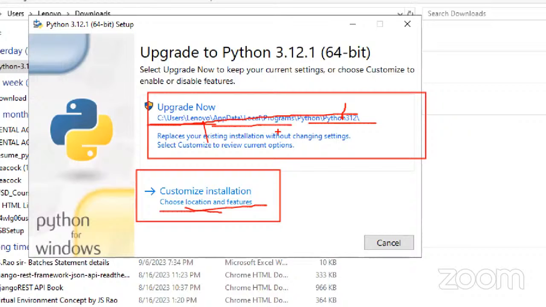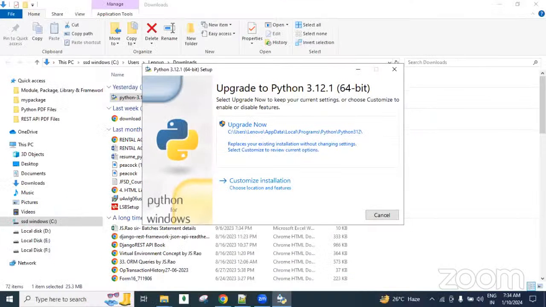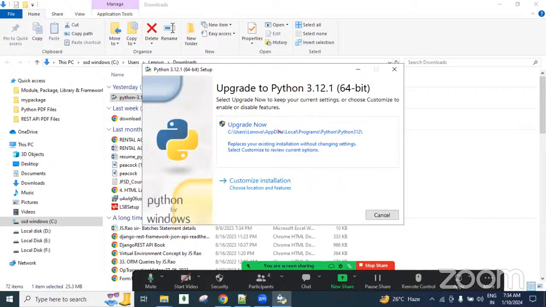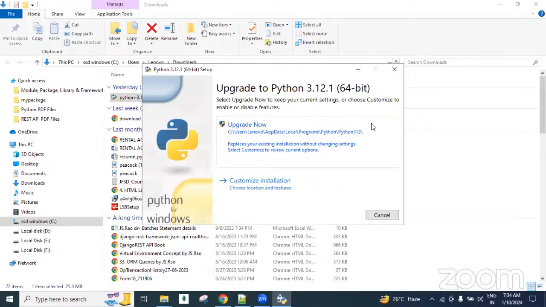In the industry also, guys, people are using these default paths most of the time. After gaining more experience, later you can uninstall your Python and choose your custom location. That's all your wish, guys. So simply click on here. Whenever you click here, it is going to install, asking for the next permissions, guys. Here I already installed the latest version, Python 3.12.